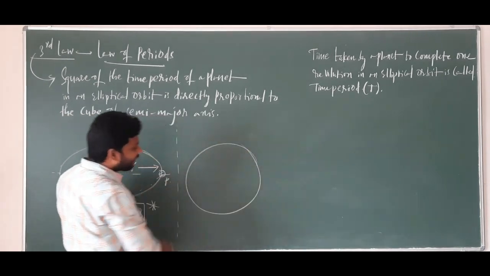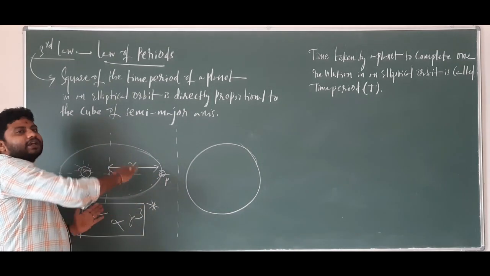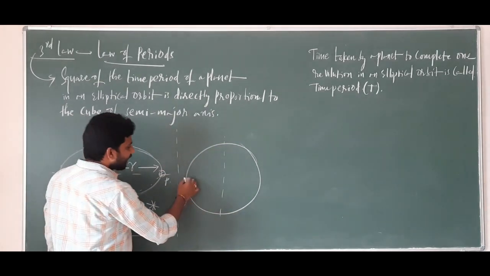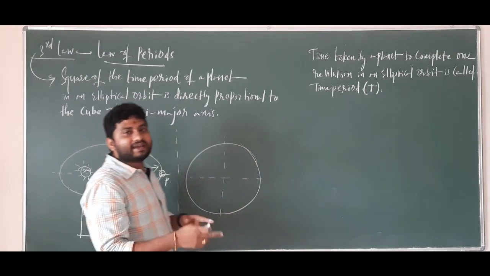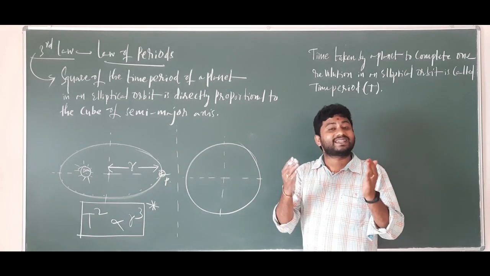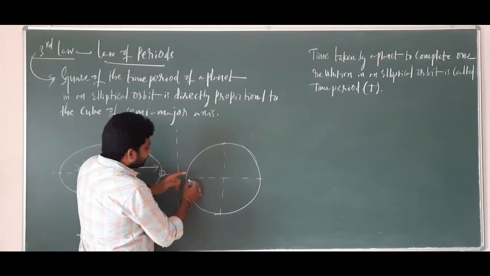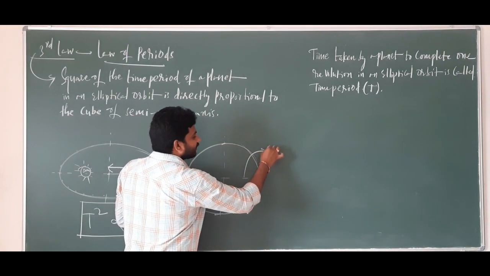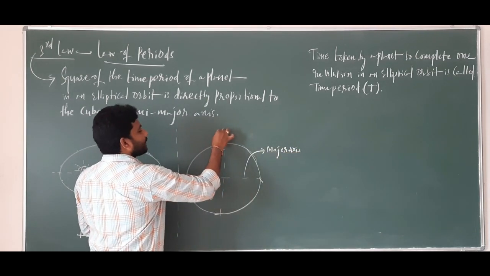Here there is a circular shape I have taken. I have told you already, you can also assume the elliptical shape as a circular shape, and this will be the minor axis and this will be the major axis. In the case of a circle, the minor axis and major axis are the diameter of the circle. Yes or no? So definitely it is yes. This is the minor axis and this is the major axis. Here it's major axis and here it is minor axis.